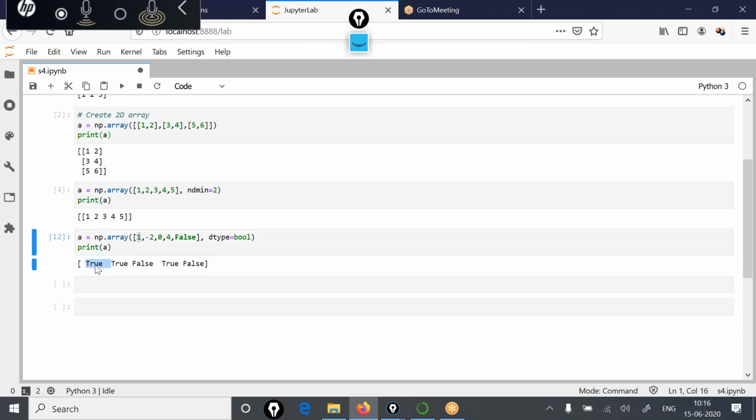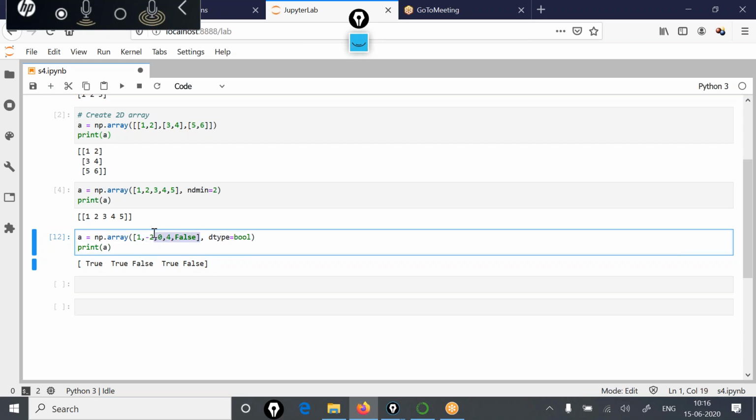See, one is true, this -2 is also true. So in the NumPy system, if something is not 0, even if it is negative, that is also considered as true. But this 0 value is being taken by the system as false, and 4 is true, and false is again taken by the system as false.